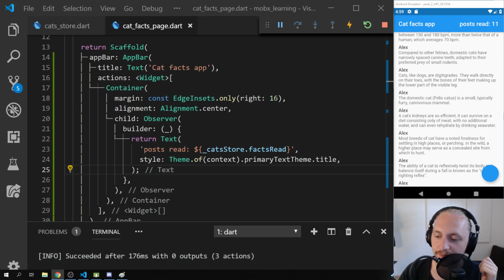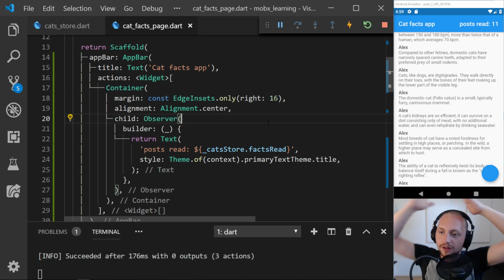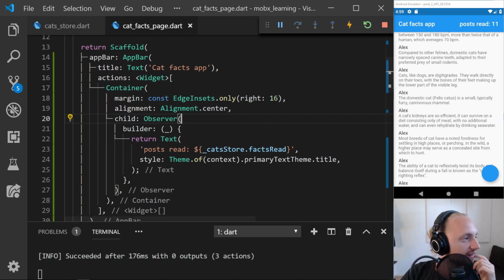But maybe we're getting quite enough of this one. Let's see, what is the next state management we'll cover?